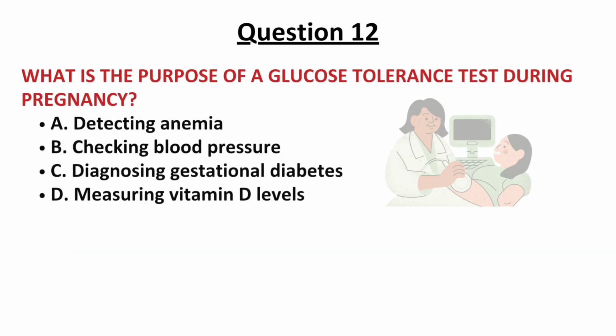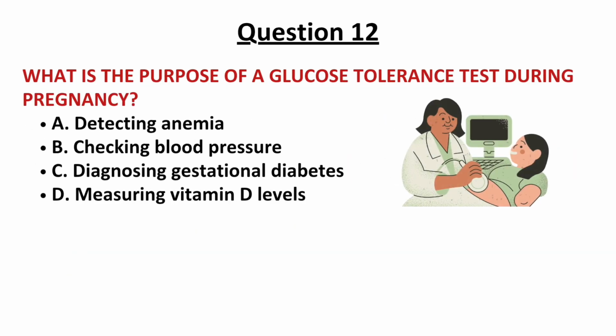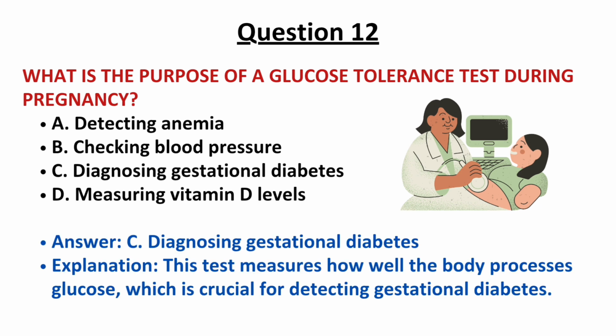Question number 12. What is the purpose of glucose tolerance test during pregnancy? Options are detecting anemia, checking blood pressure, diagnosing gestational diabetes, and measuring vitamin D level. And the correct answer is option C, diagnosing gestational diabetes. This test measures how well the body processes glucose, which is crucial for detecting gestational diabetes. So the correct answer is option C.